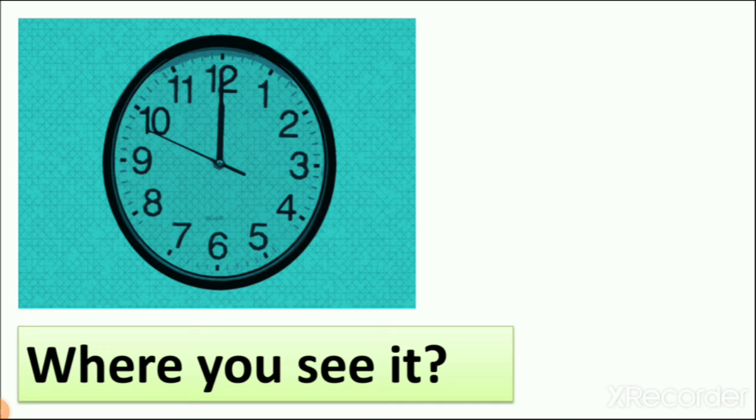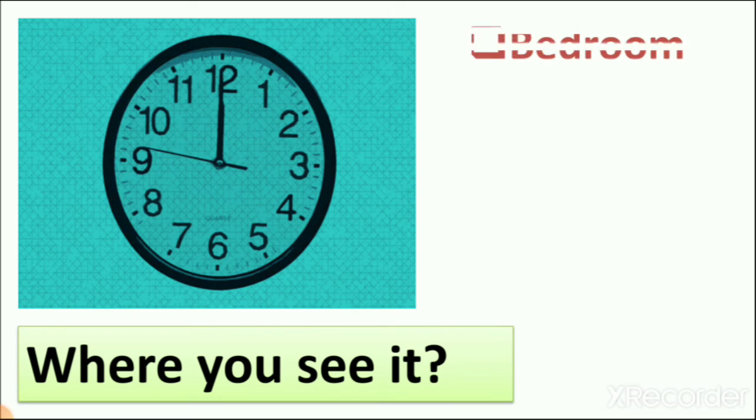What you see? Which picture is it? Yes, it is clock. It is wall clock, right? So what is use of clock? We can see time, right? So now where do you see this wall clock? Remember, it is wall clock, right? So let's see here the names of rooms. So what we have to do? We have to tick mark the room in which you can see this wall clock, right?